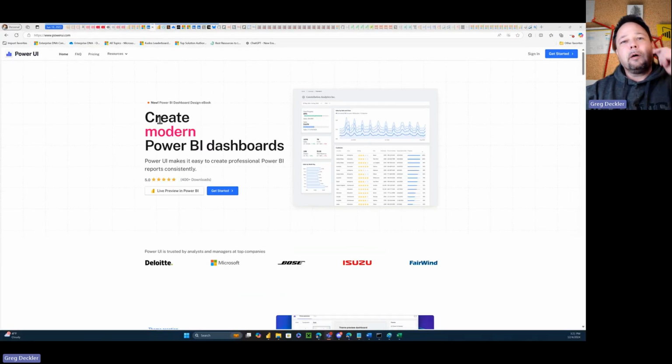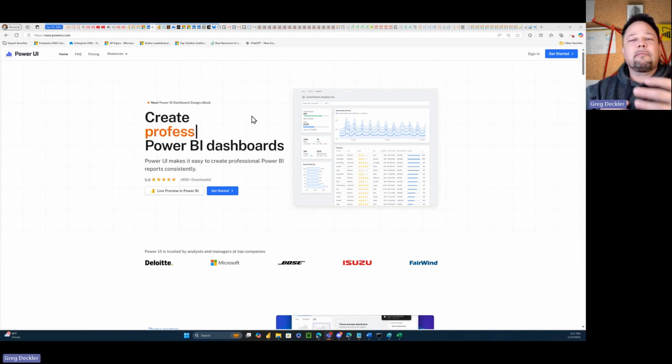PowerUI.com. Now, this is paid only. I have mixed feelings about this theme generator. I'm just going to put that out there. There's some things that I like about the concept, but there's also some things I really don't like and that I think are kind of sketch. So let's get into it.